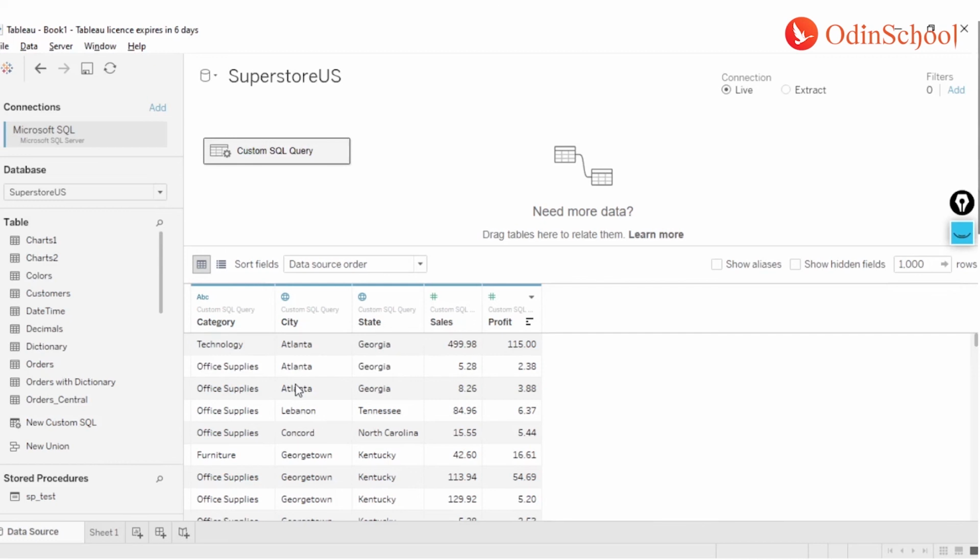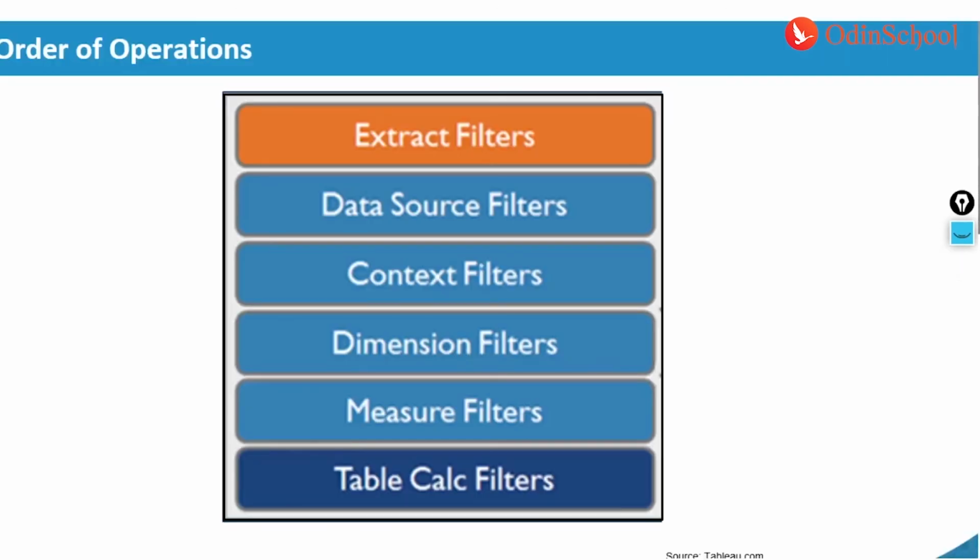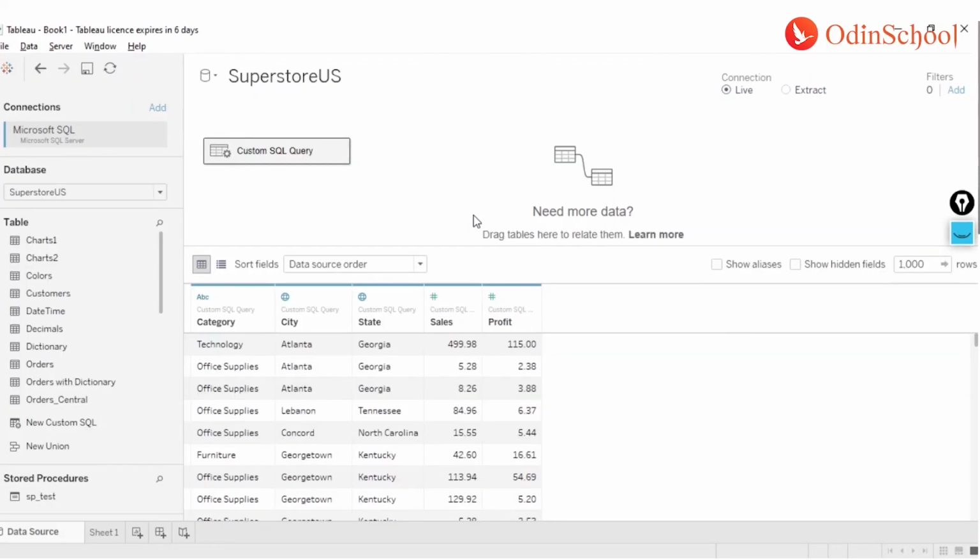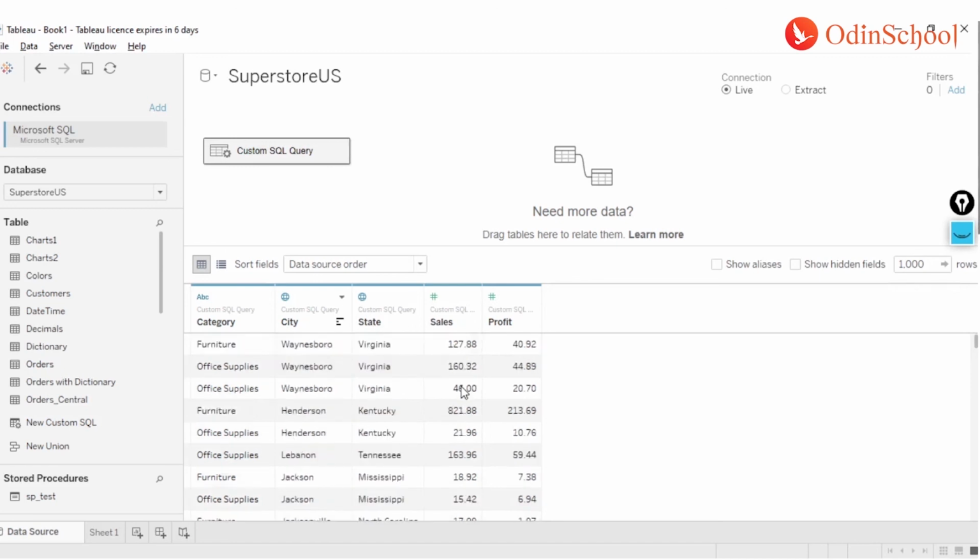The second one in the list we have is your data source filter. What does a data source filter do? It's an alternative to your extract filter to a certain extent, where it suppresses the information. It does not restrict the information from flowing into Tableau's environment. Now if you see over here, I have the data for category, city, state, and sales and profit. Now let's say out of this I want to restrict my data only to a state, let's say Florida.